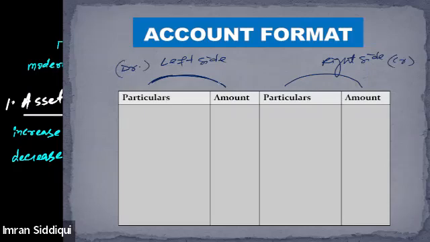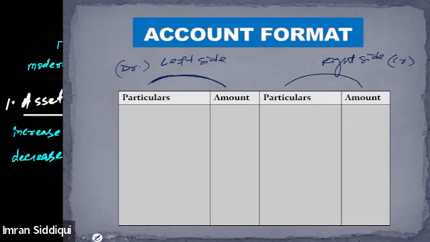Any account contains 4 columns: particulars, amount, particulars and amount. The first 2 columns indicate the debit side, and the second 2 columns are considered as the credit side of the account. All right, so this is how we prepare any account.